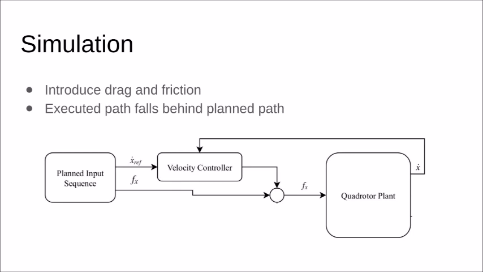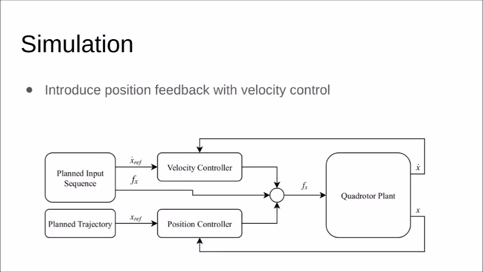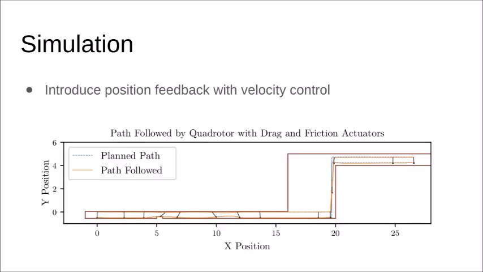The current system applies the input sequences to the controller. The system is expanded with an additional controller, which compares the planned trajectory with the current trajectory, correcting for the differences in position. With this implemented, the executed path matches the planned path much more closely.